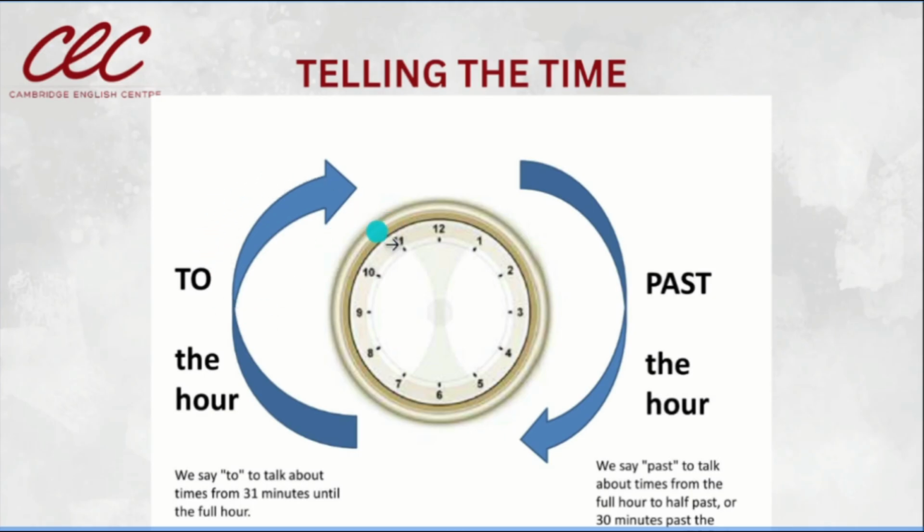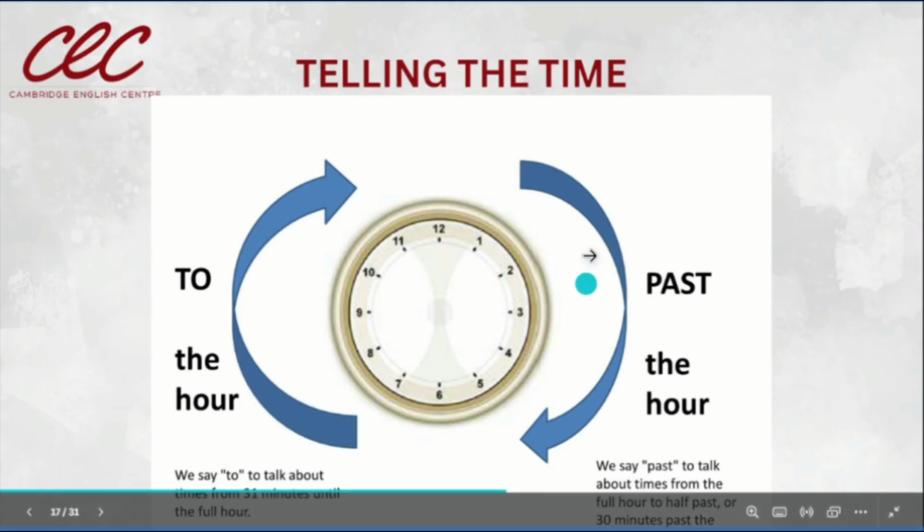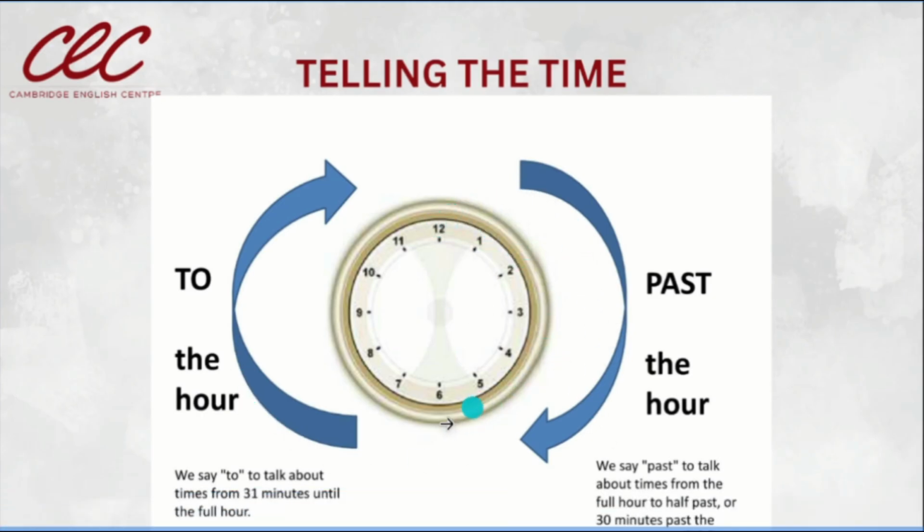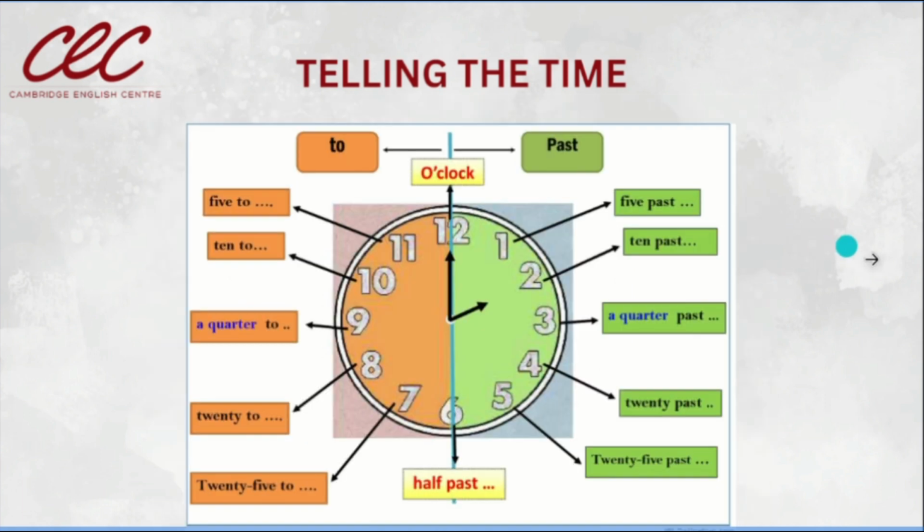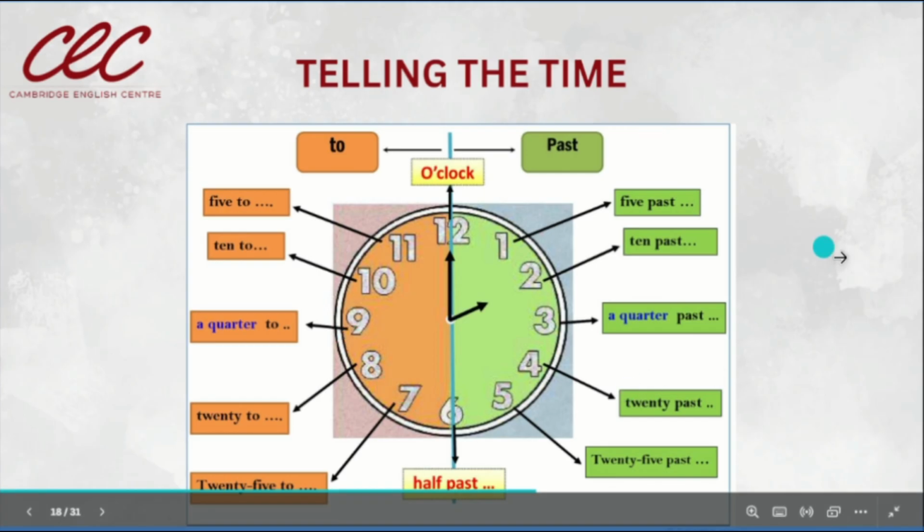Son los minutos que faltan para la siguiente hora. That is the difference. From 12 to 6 here we have los minutos que pasaron. From 31 to the full hour, en esta otra parte del clock, son los minutos que faltan para la siguiente hora. To the next hour.